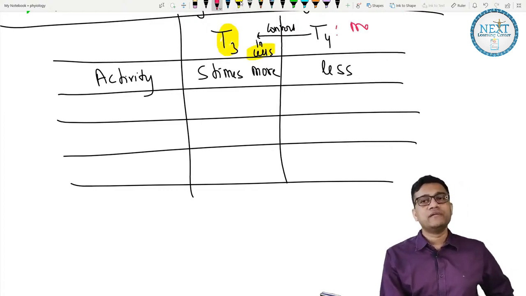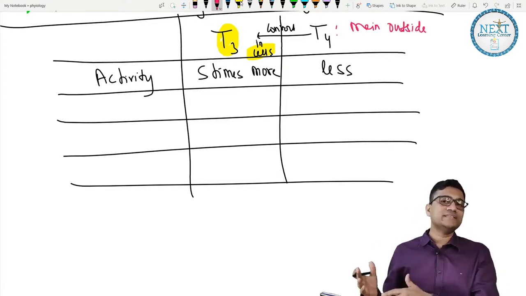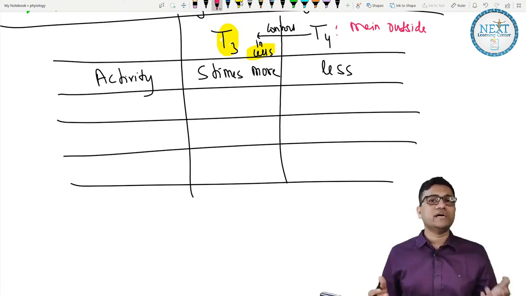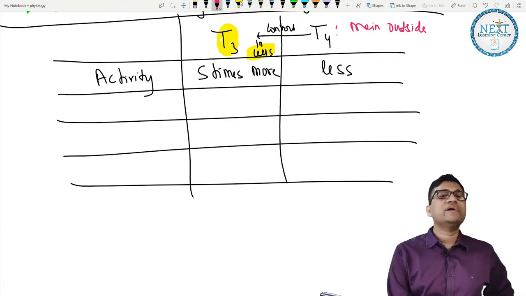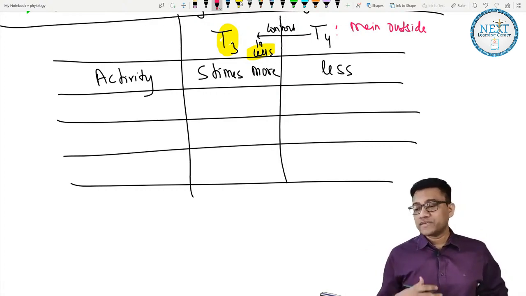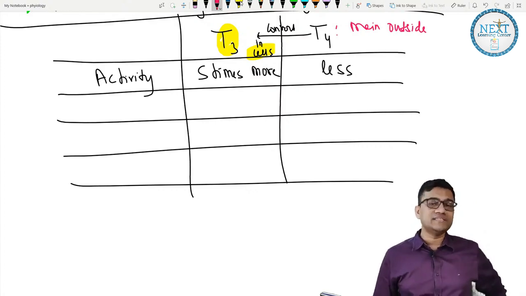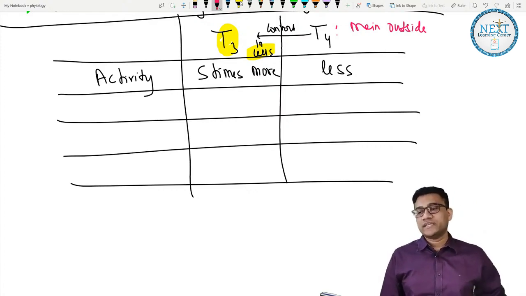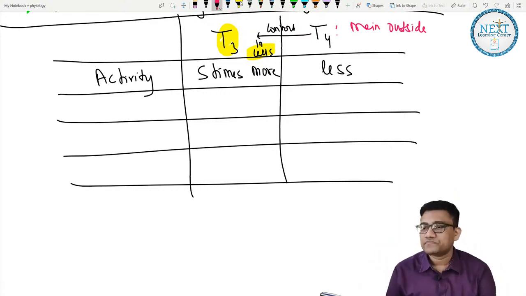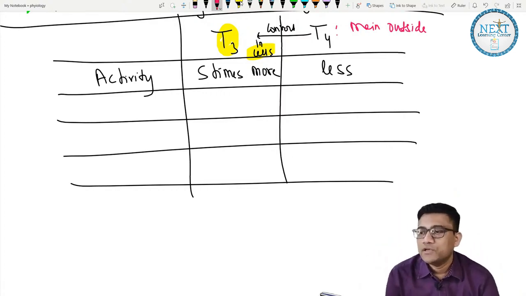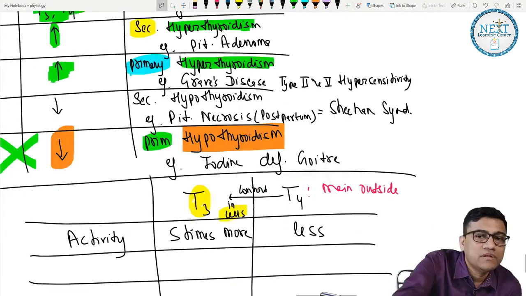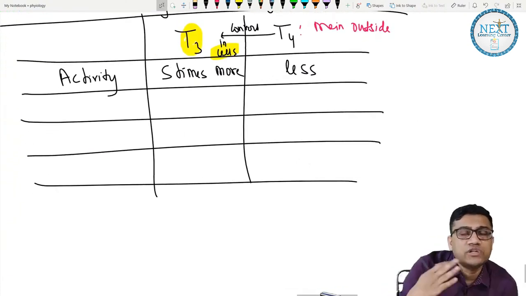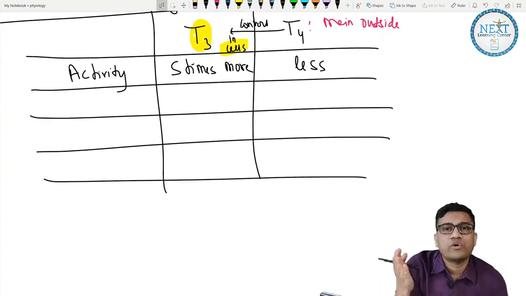So which is outside the cells, in the blood, metabolism, everything? The answer is T4. And what is there in the cells? It is T3. Where do the hormones act? In the cell. So what is the main one inside the cell? T3 is the main one inside the cell. I hope it is clear now. Medicine part we'll do later. I am trying to cover as much related medicine as possible so that you are able to use the physiology notes for medicine correlation.